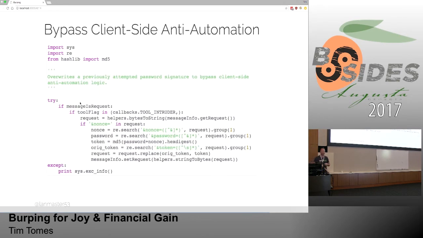Yep. Bypassing client-side anti-automation. Hopefully this isn't something you run into often, because this shows the developer using extremely poor judgment when they're developing security controls. So I've seen an application before use a JavaScript to do some sort of quick algorithm based on some input.